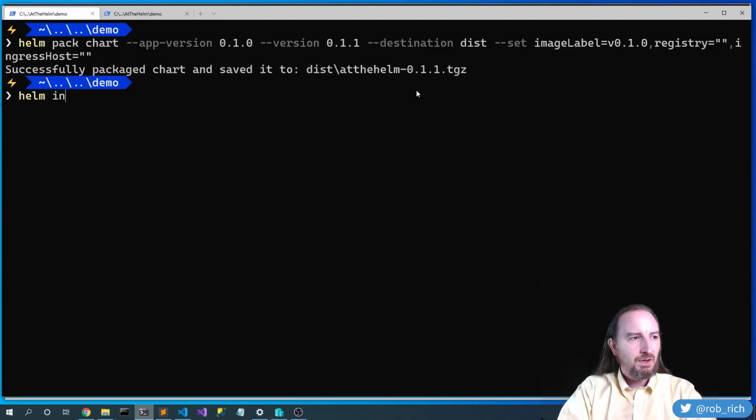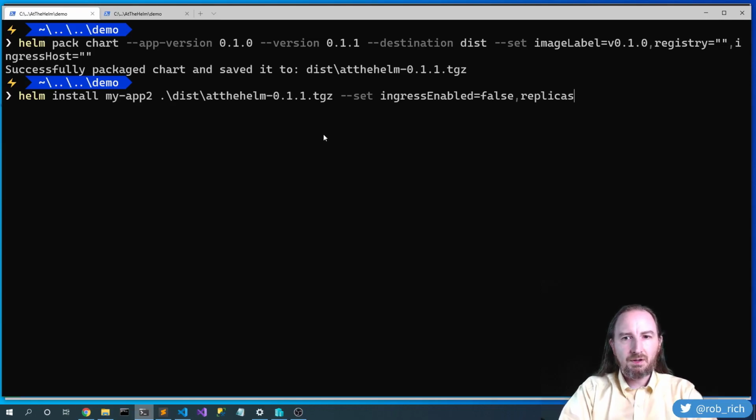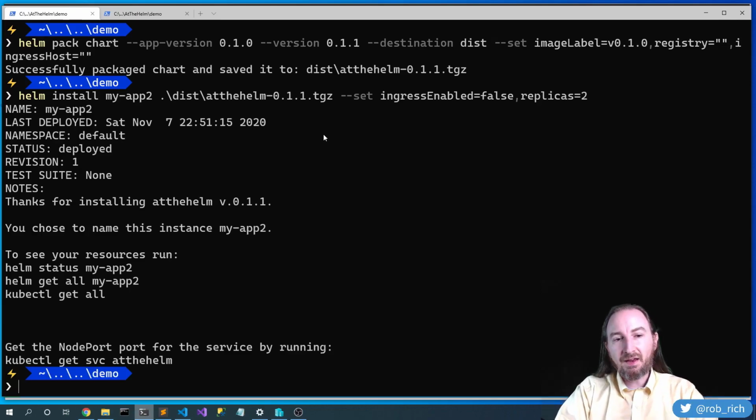Let's helm install my app 2, and we'll point it at this 0.1.1 version of it. And let's also set ingress enabled equals false and replicas equals 2. Now we've installed a second version of it.